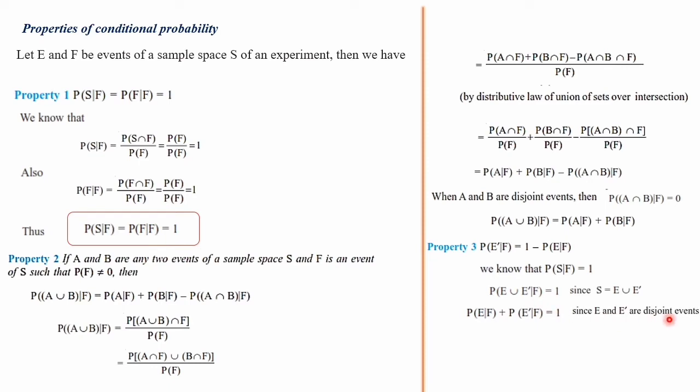Reason: E and E dash are disjoint events. So from here we can write P of E naught given F is equal to, this can be taken to the right side, that is 1 minus P of E given F. So this is the property number 3. Next we shall discuss the exercise questions.